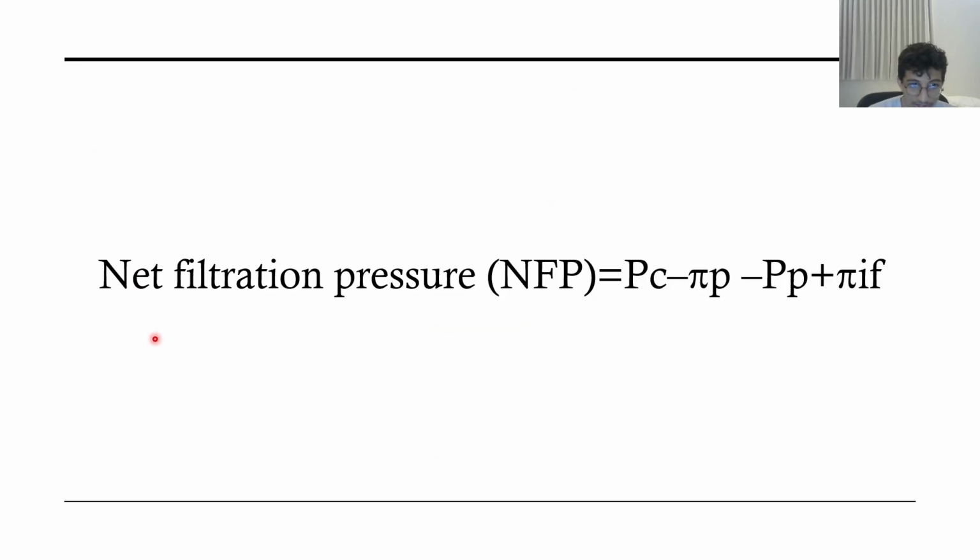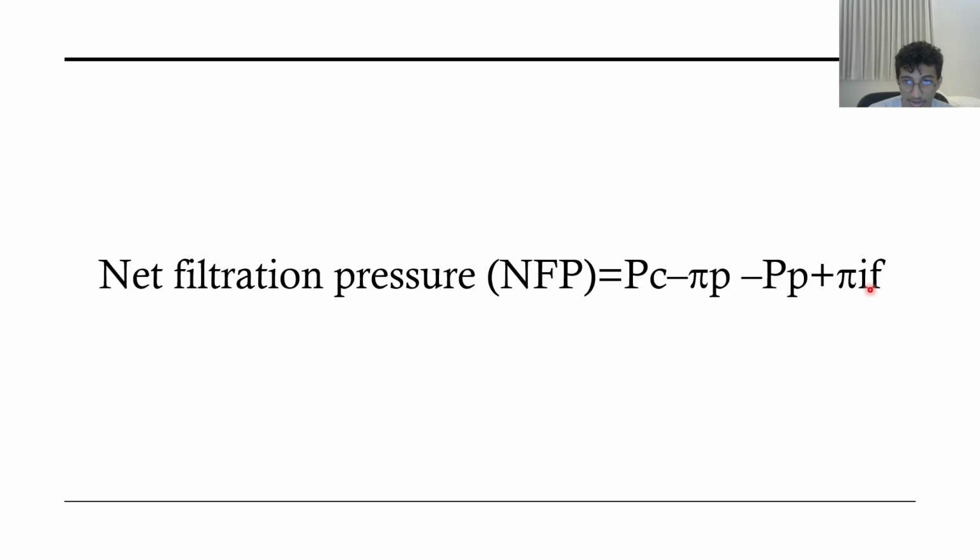And this is the equation that allows you to figure out whether there's filtration or reabsorption. It's called the net filtration pressure. Remember the green ones: Pc, which is capillary hydrostatic pressure, and the oncotic pressure of interstitial fluid.